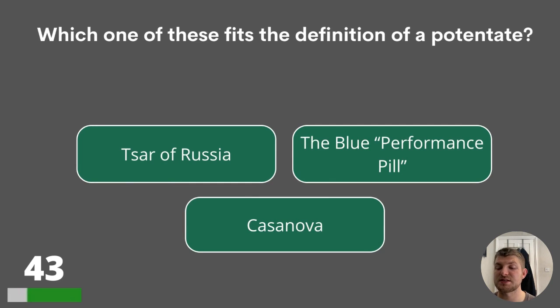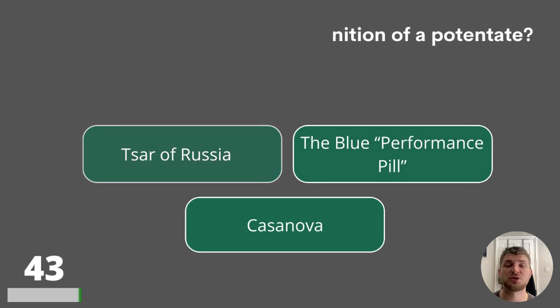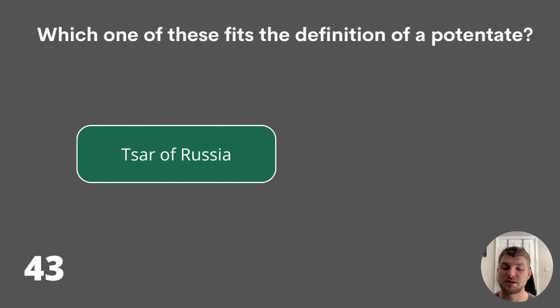43. Which one of these fits the definition of a potentate? Tsar of Russia, the Blue Performance Pill, or Casanova? Hope you're keeping up with some of these longer questions. We're on question 43, and the answer is Tsar of Russia.